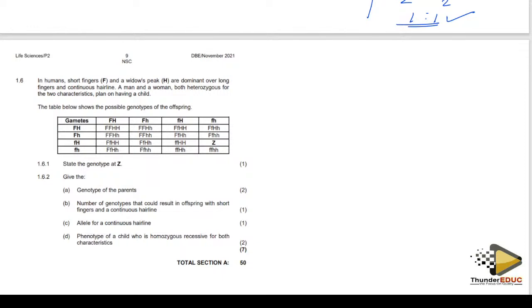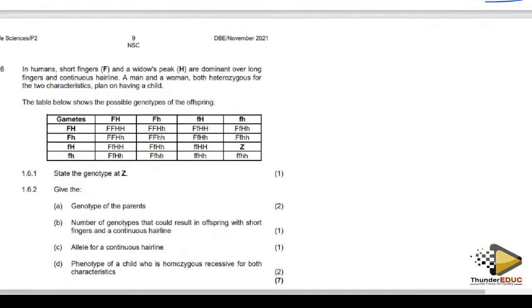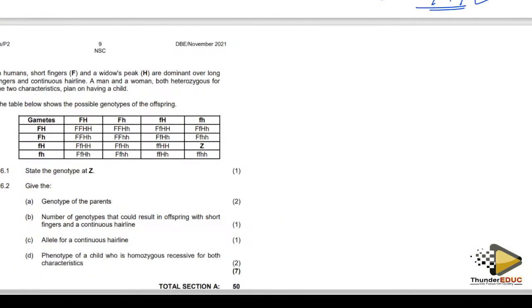A man and a woman, both are heterozygous for the two characteristics. They plan on having a child. They are just planning to have a child. Okay, sharp. Let's go. I don't know whether you see it clearly. Yes, they are planning to have a child.